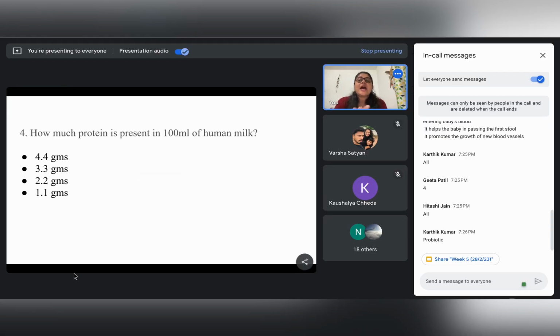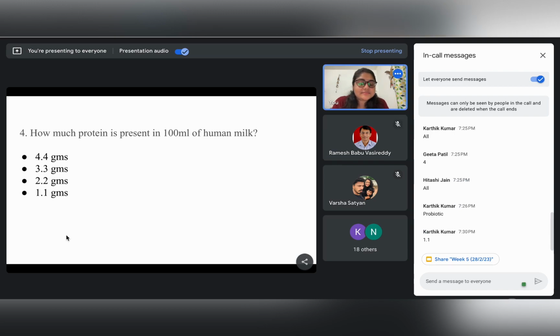Next question is, how much protein is present in 100 ml of human milk? Anybody would like to give the answer? How much protein is present in 100 ml of human milk? It is B. Okay, anybody else? Okay, Kartik. It's the fourth one. Yes, sorry, it's 1.1 grams.